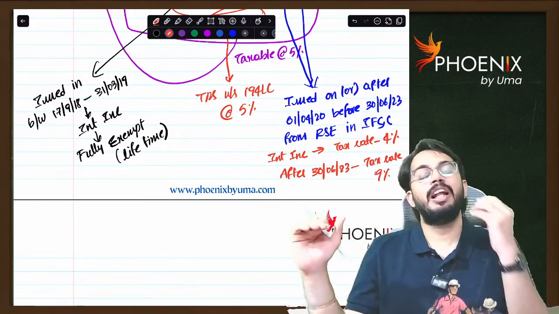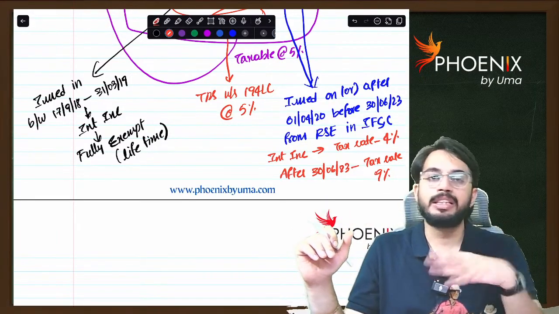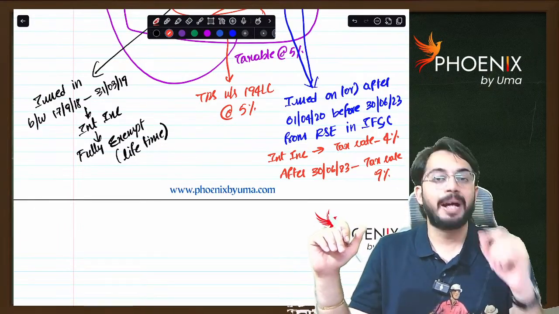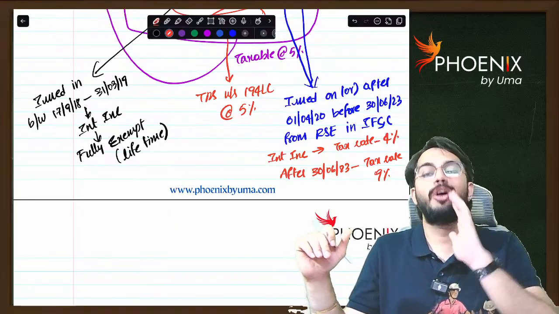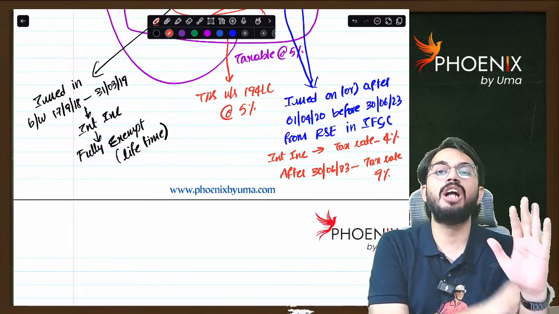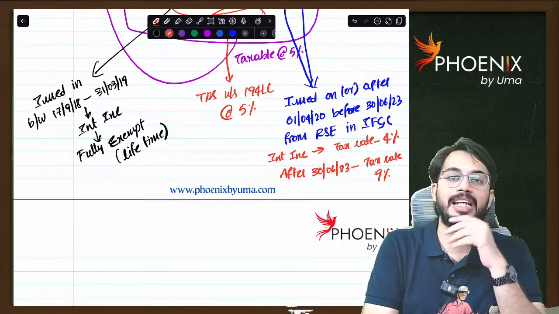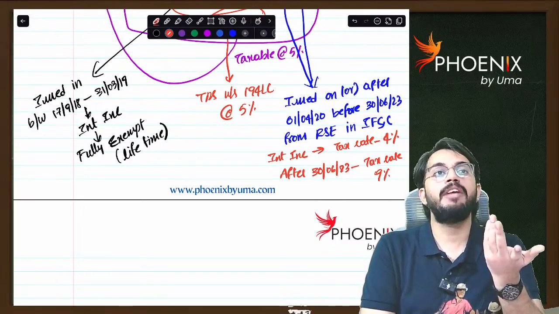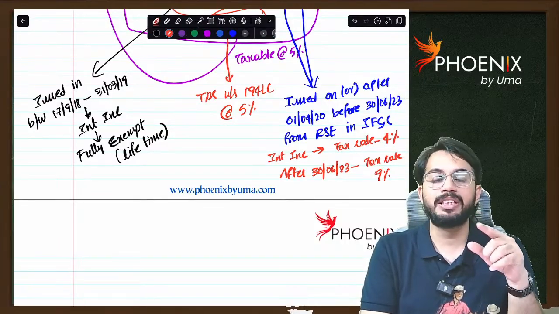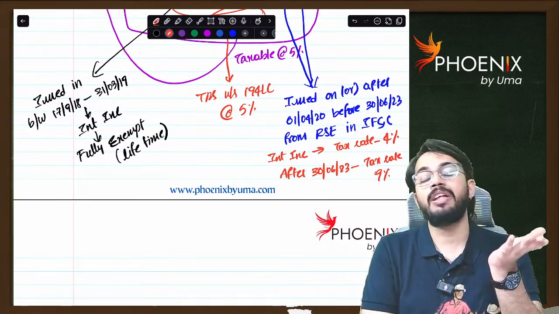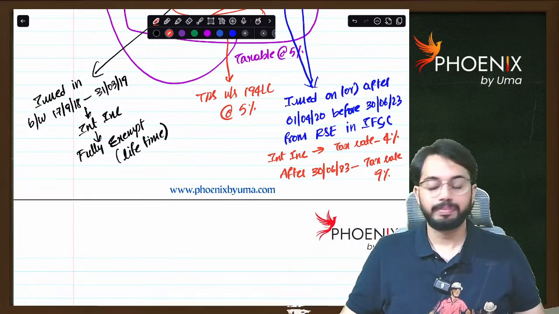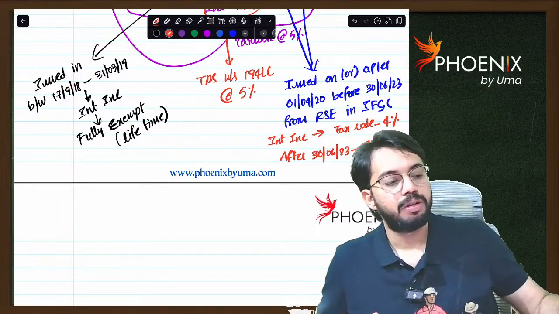Very simple. Generally on rupee denominated bonds, if any interest income is received, it is taxable at 5% only. But if rupee denominated bonds are purchased from a recognized stock exchange located in IFSC before 30th June 2023, then not 5%, even lesser, a 4% tax rate is applicable. Are you able to understand? But if rupee denominated bonds are purchased from a recognized stock exchange located in IFSC after 30th June 2023, then the tax rate applicable is 9%.